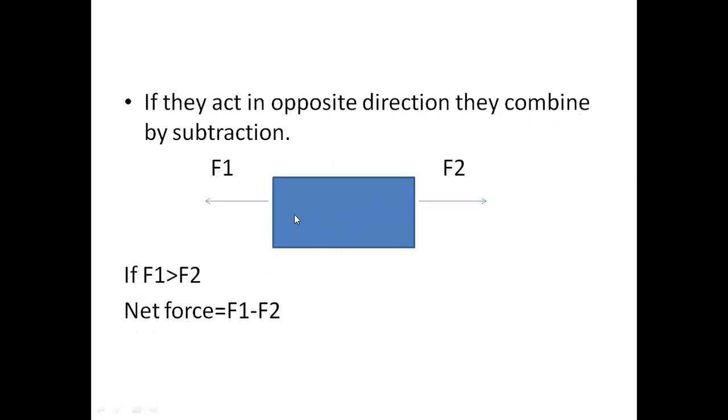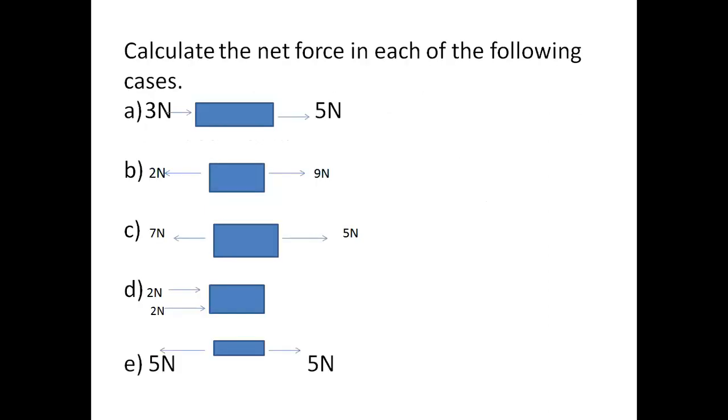Similarly, suppose here we have two forces again, but they are in opposite directions, F2 towards the right, F1 towards the left, and the F1 force is greater than the F2 force. So F1 will be able to pull the object in its direction and the net force will be F1 minus F2. The object will move in the direction of the higher force.